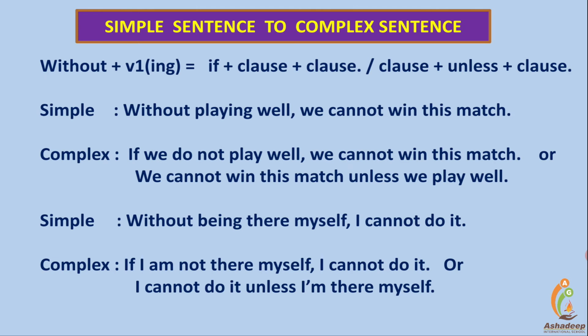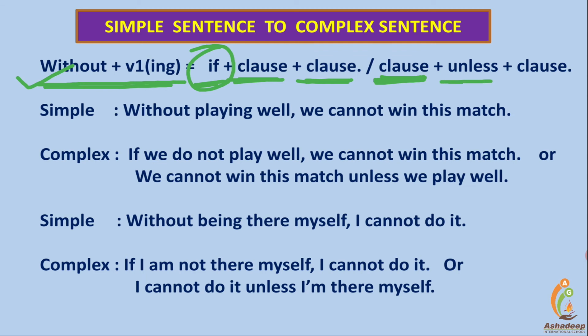Sentences with "without" plus "-ing". Suppose a sentence starts with "without", and after "without" the -ing form of a verb is always placed. It is used in a simple sentence. To convert it into a complex sentence, it can be started with an if clause, a conditional clause, and then the main clause. Or it can be started with the main clause connected with "unless" and then the conditional clause. This is the way a sentence starting with "without" and -ing is converted into a complex sentence.